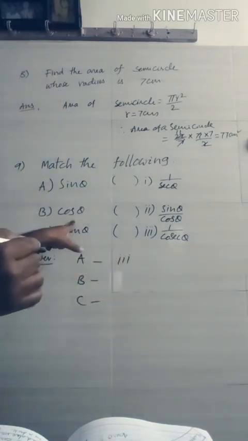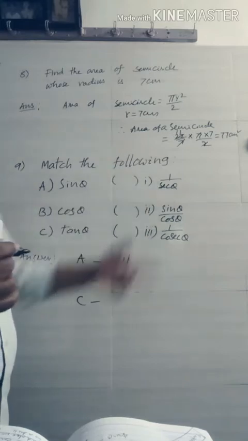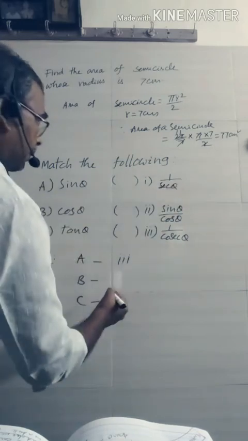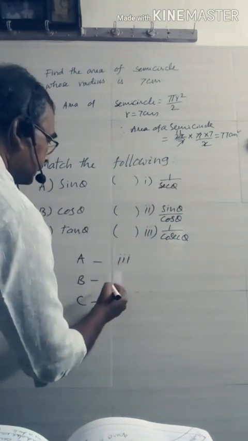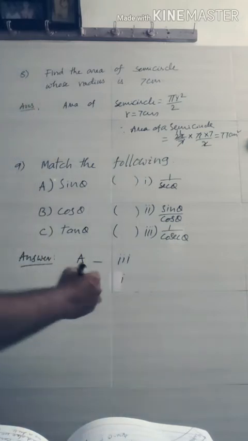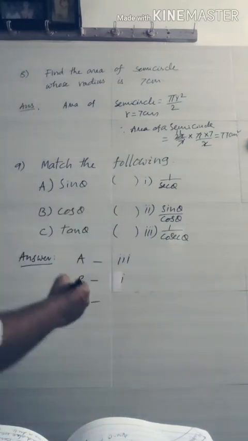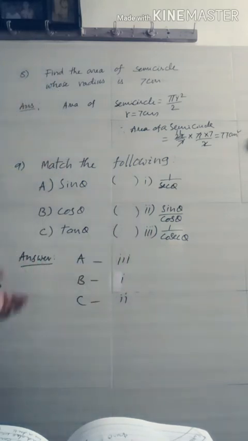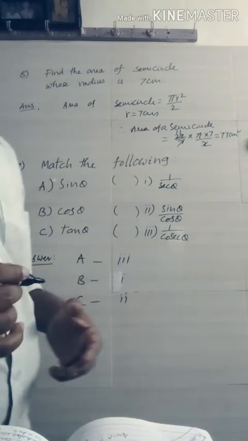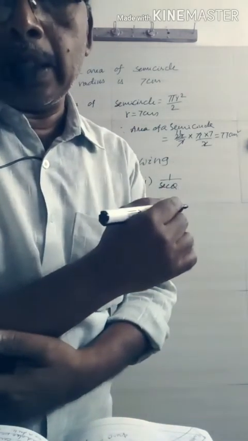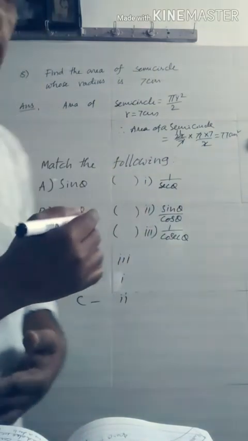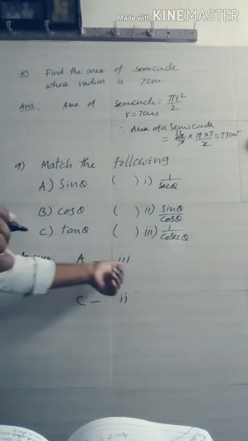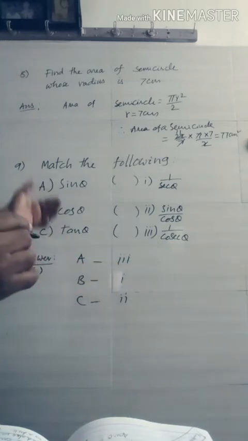Cos theta. What is the reciprocal of cos theta? 1 by secant theta. Now simply you may write cos theta is the reciprocal of secant theta. Hence B is 1. Tan theta is sin theta by cos theta. So C is 2. So the answer is the given option. There are 4 options for this question. Suitable answer is C. C answer is A is 3, B is 1, C is 2.